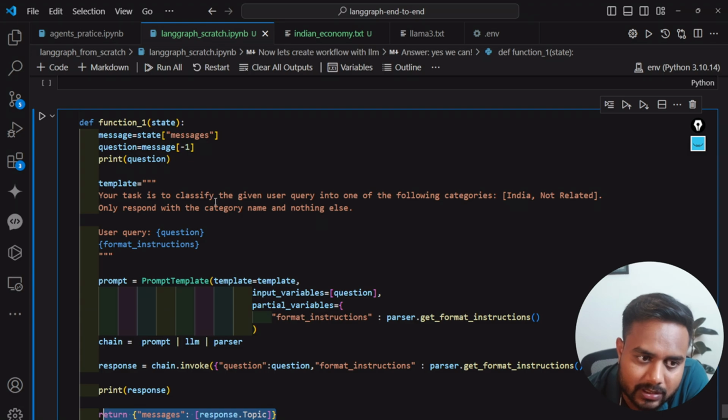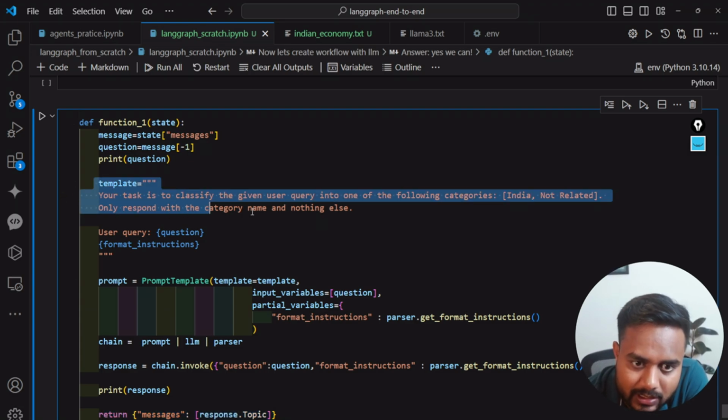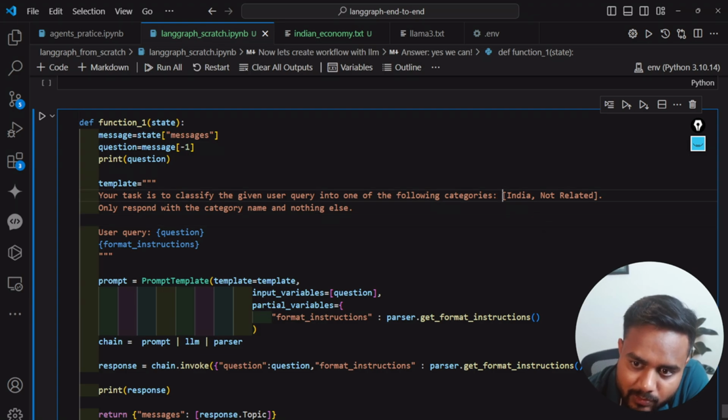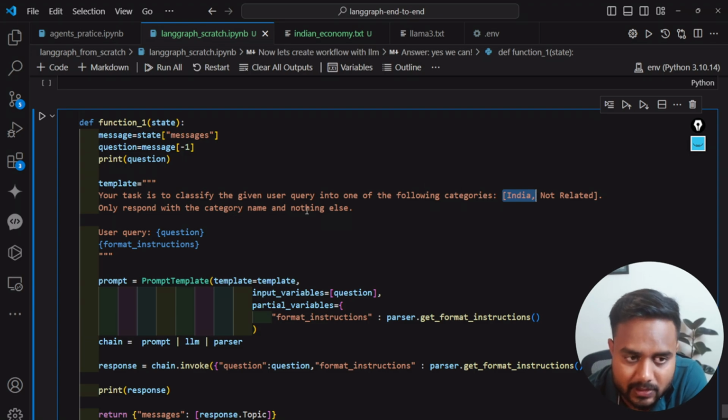Now I'm saying, you have to analyze the query, and based on this particular query, you need to say whether it belongs to India or to something else. Getting my point? Based on this particular keyword, it's going to take a further decision. Understood?